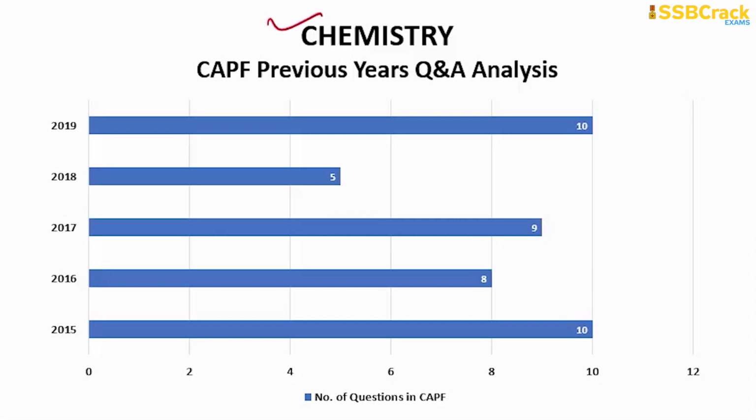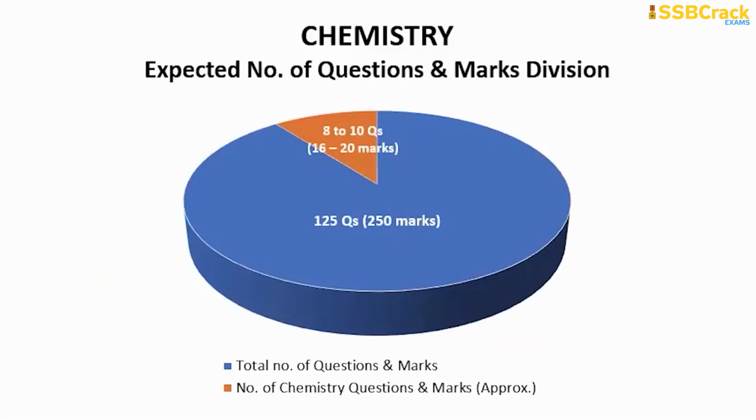The next subject is chemistry. When we see previous year question trends, the highest number of questions from the chemistry portion were asked in the year 2019, and there were 10. Also in the year 2015, there were 10 questions. The least number of questions from the chemistry portion was in the year 2018, with 5 questions. In the year 2017, the questions from the chemistry portion were 9, and in 2016 you can clearly see the questions from chemistry are 8. So it is very clear, the chemistry portion is around 8, 9, 10. Only 2018 was an exception. So you can easily expect 8 to 10 questions from the chemistry portion.